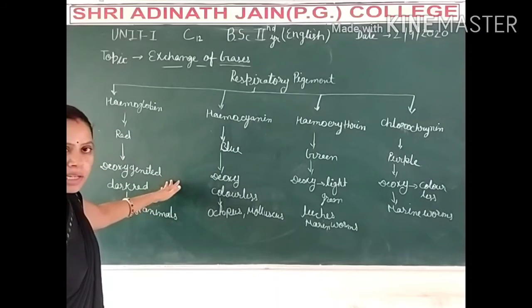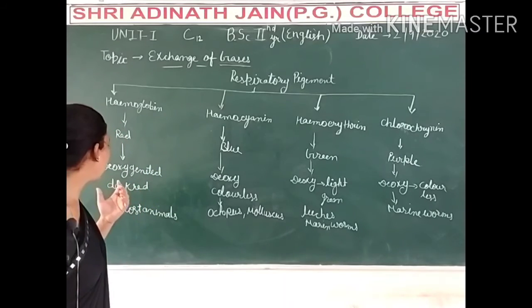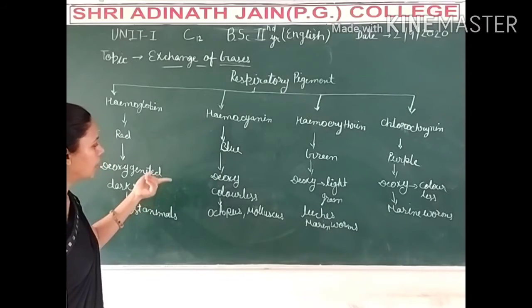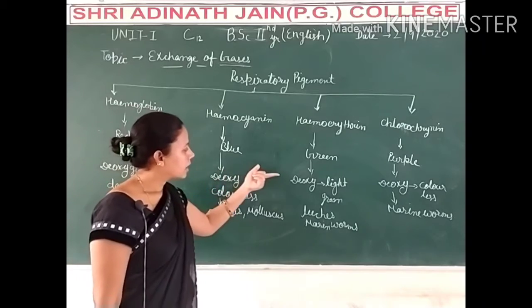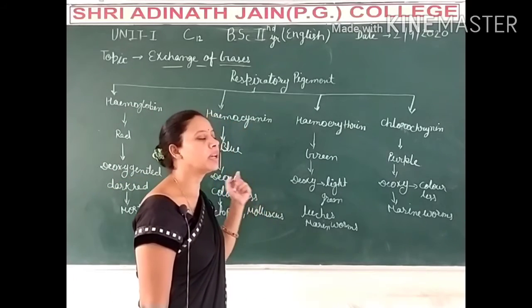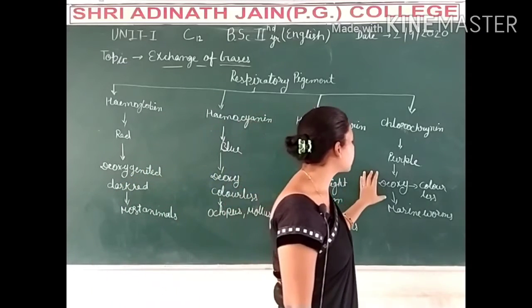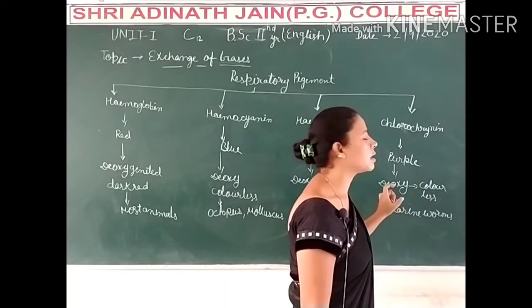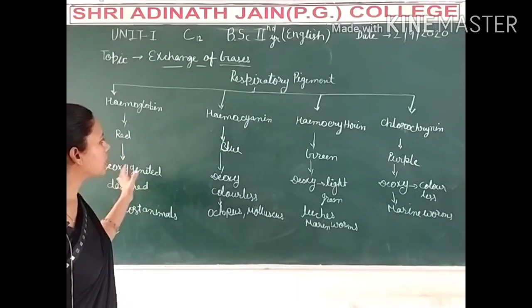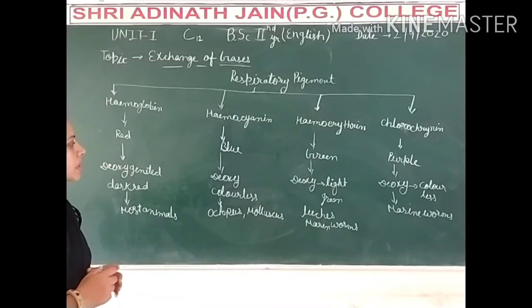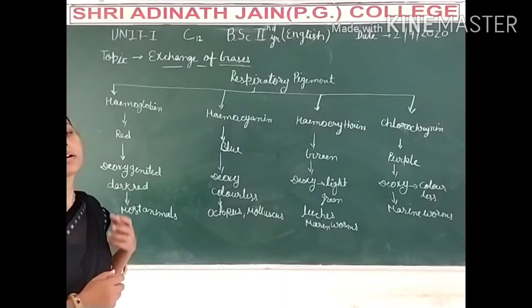When the blood is deoxygenated, with less oxygen, hemoglobin blood is dark red. In hemocyanin animals, the deoxygenated blood is colorless. In hemoerythrin animals, it is light green when deoxygenated, and in the others, colorless. So these respiratory pigments play a very important role in respiration.